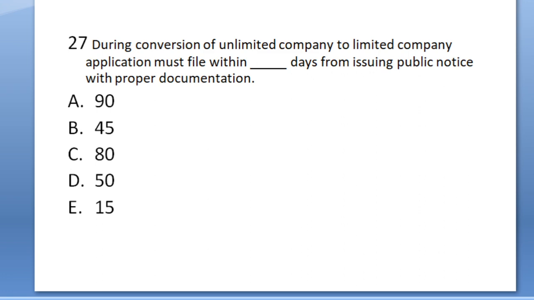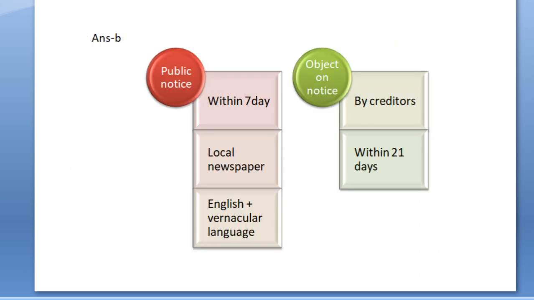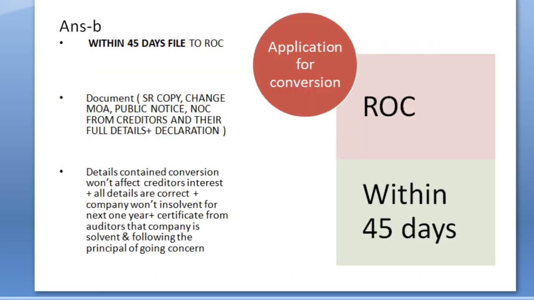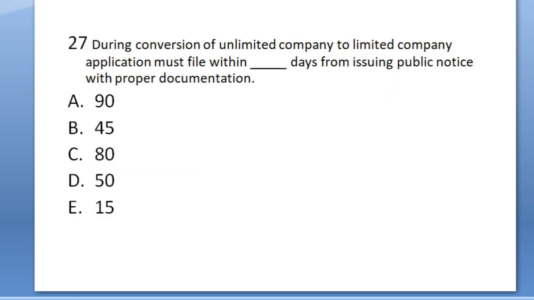And which type of documentation? It's a resolution passed by their shareholders, changed memorandum of association, public notice, NOC from its creditor. This type of certificate must be needed when a company goes for conversion to ROC.